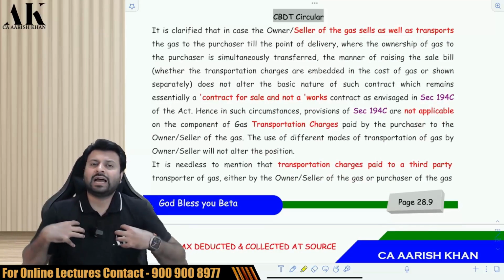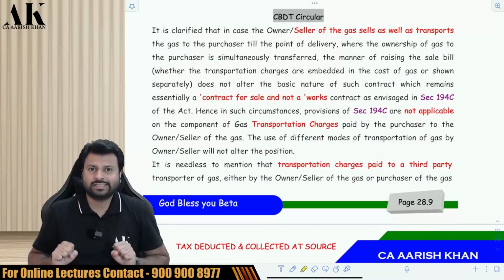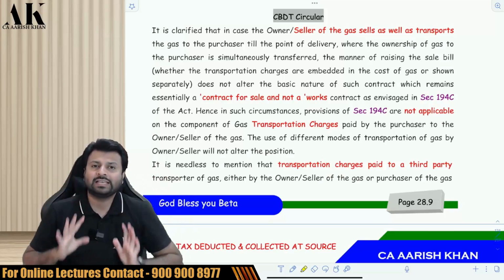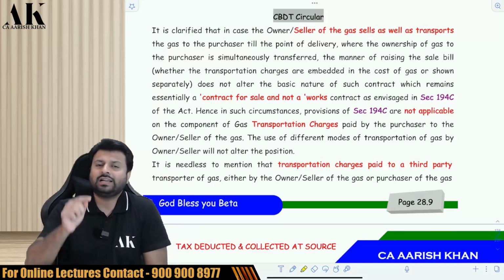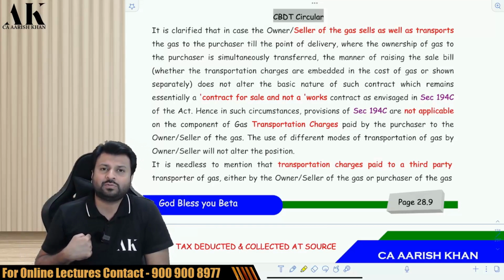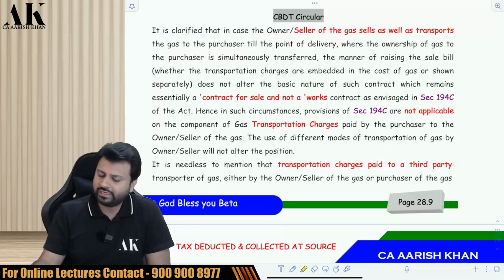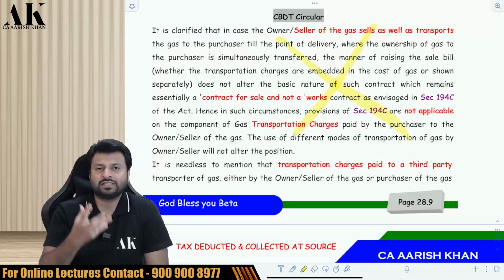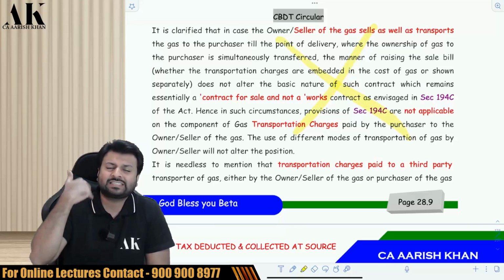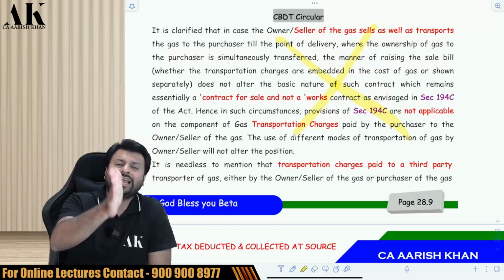Suppose I am a gas owner and you are a hotel industry, and I am supplying you gas along with service charges for supplying the gas. Okay. So whether the charges you are paying me for transportation of gas will be subject to TDS, the government said no. Here the main objective of the other person is purchase. Just supplying the gas is an incidental activity to the purchase.